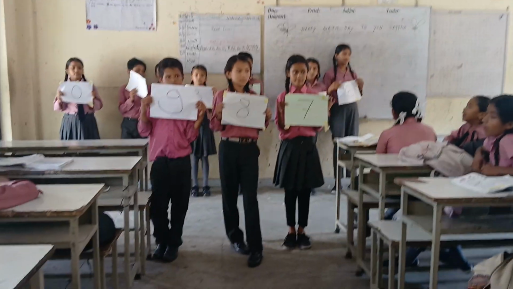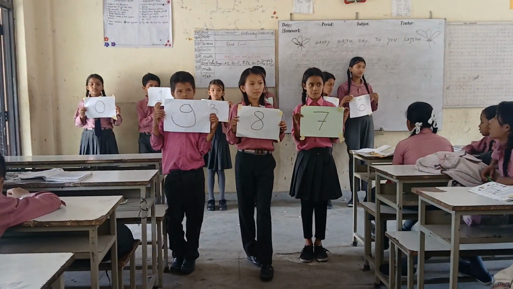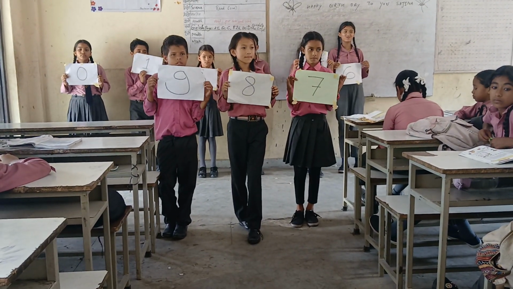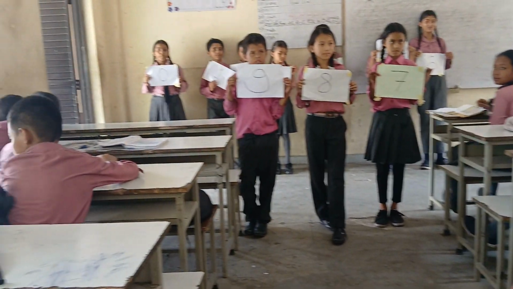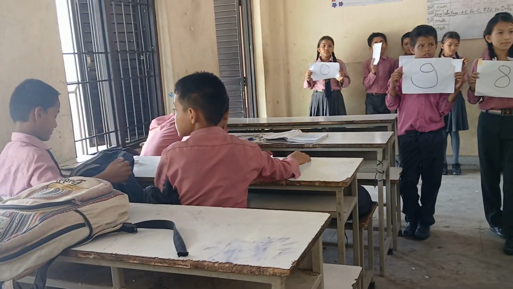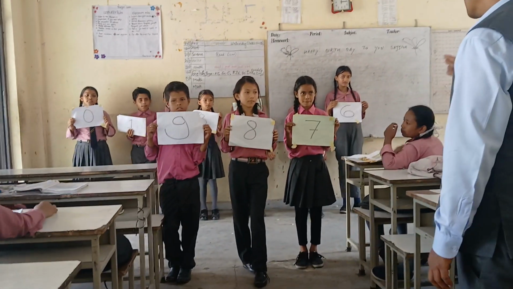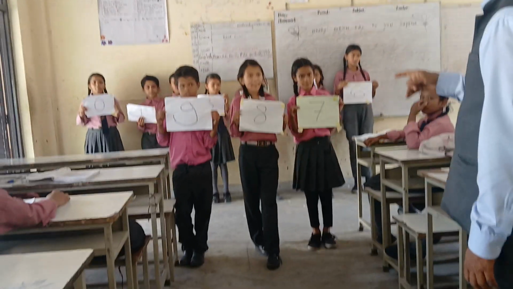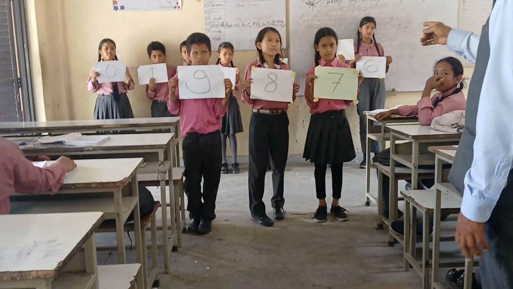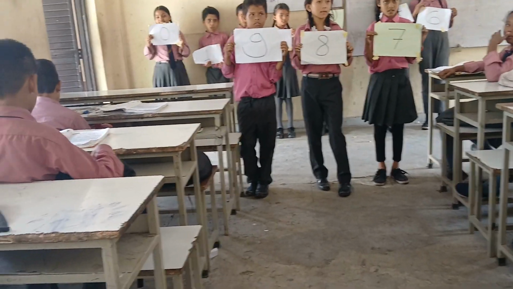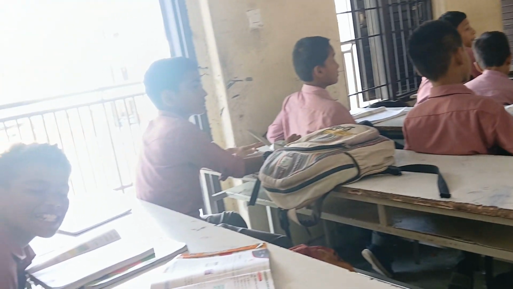We need the 3-digit number made of different digits, and which is the largest? 987. 9, 8, and 7. Listen, boys. In this number, is any digit repeated?